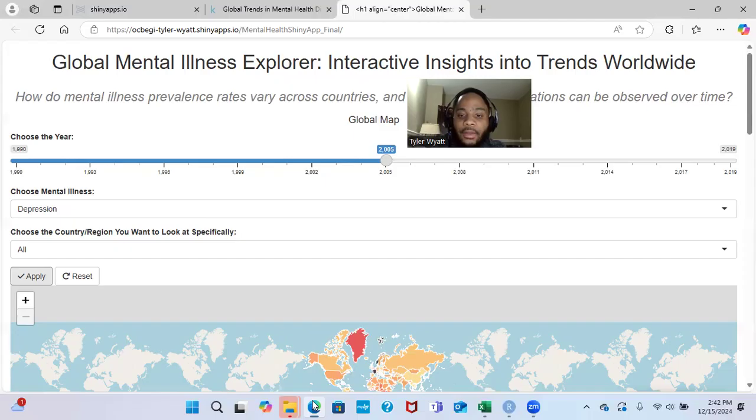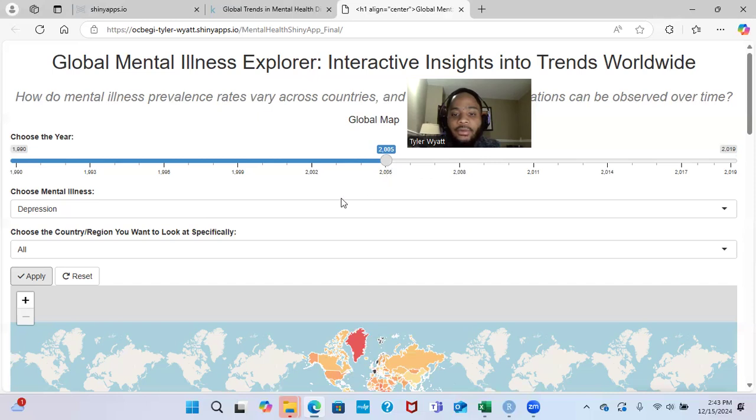Next, I'd like to discuss how to use the app and the unique features that it possesses. I'd like to start first by exploring the global map. It's displayed here at the top of the app, and this map provides a comprehensive overview of mental illness prevalence rates worldwide and offers the following features. First, you can use the interactive slider. You can select any year between 1990 and 2019, and it allows you to visualize how mental illness prevalence rates change over time.